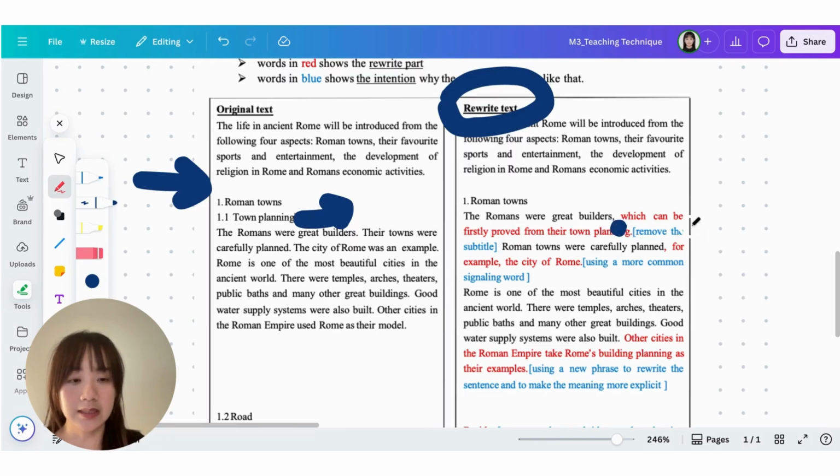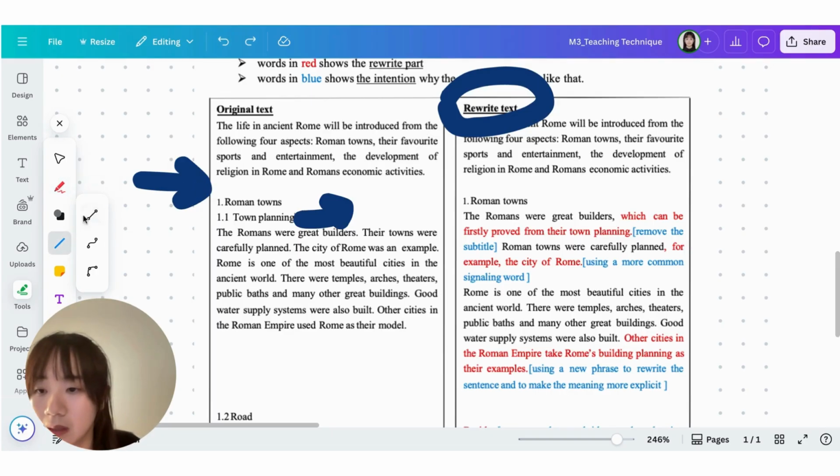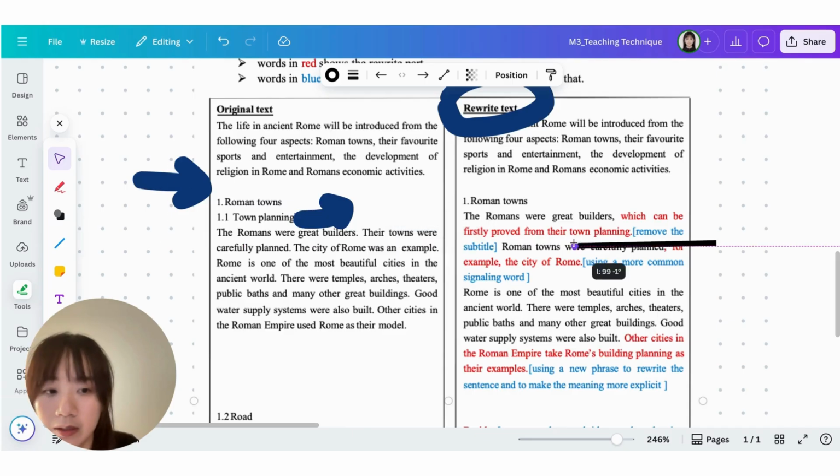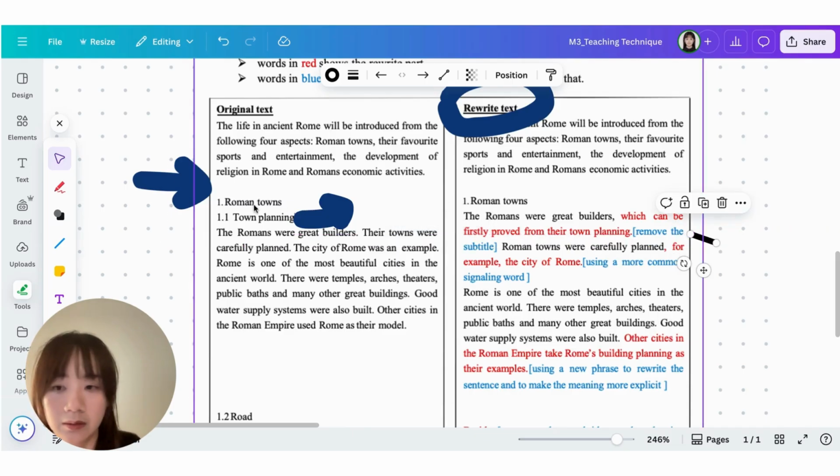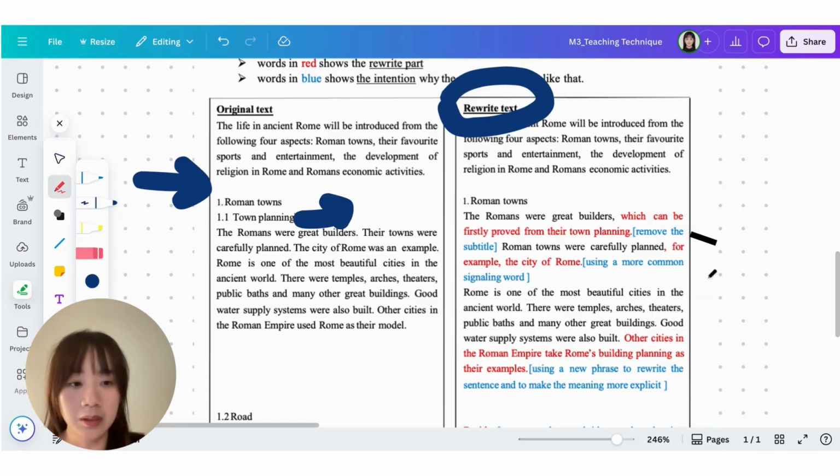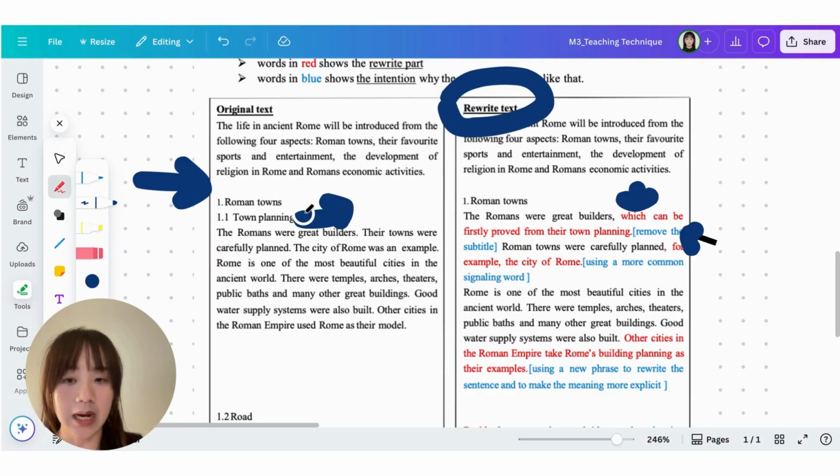So for example, here, instead of keeping the subtitle in the original text, we can use this long sentence pattern. Instead of keeping the subtitle in the original text, we can use a long sentence to express what we would like to say, like using a which-clause sentence to express that it's about town planning.